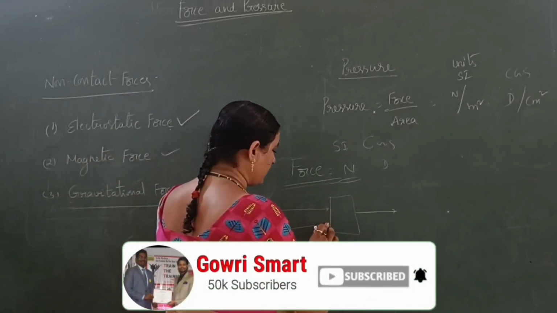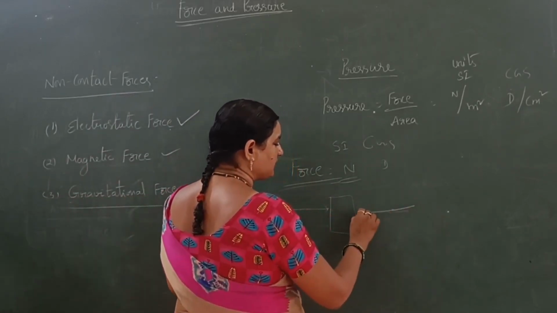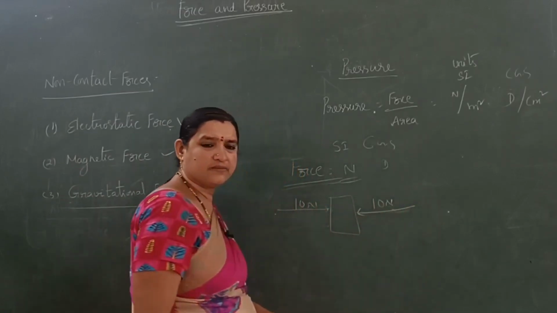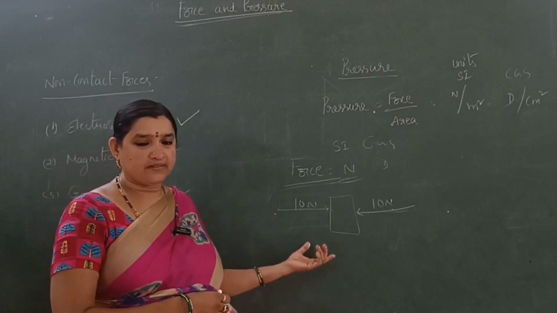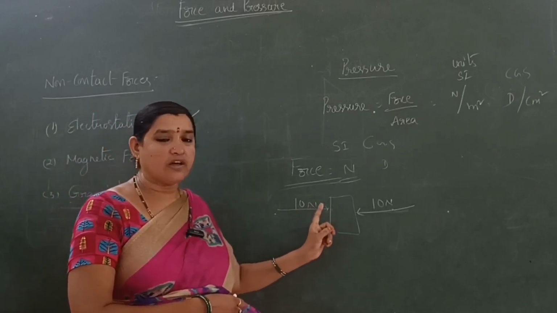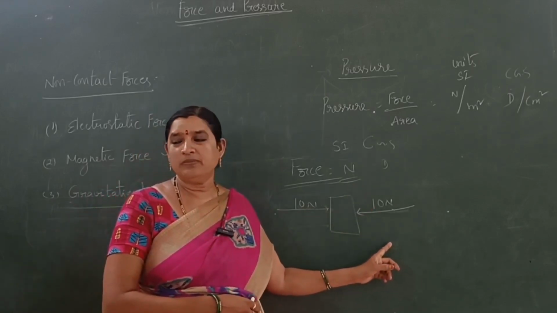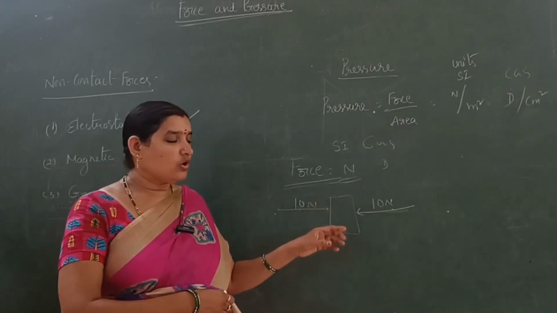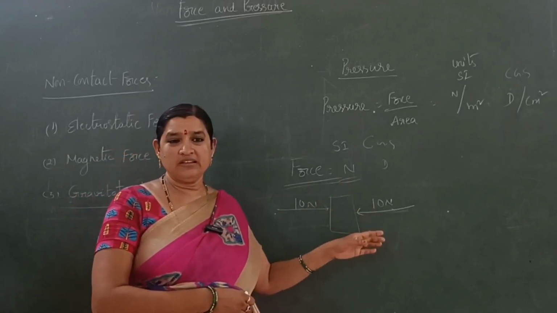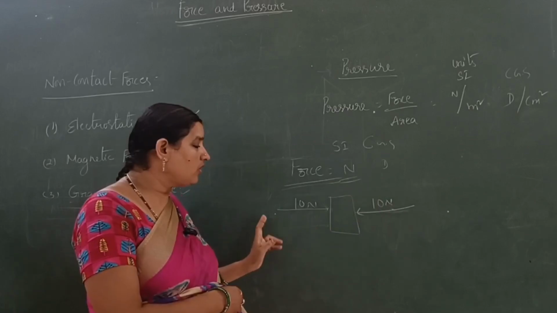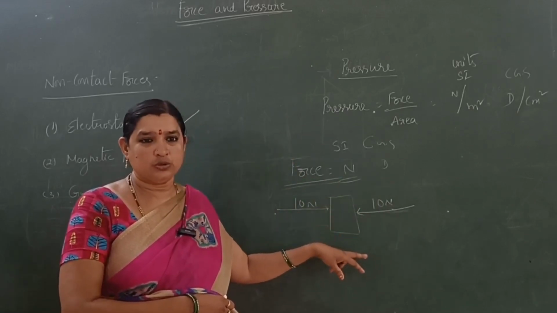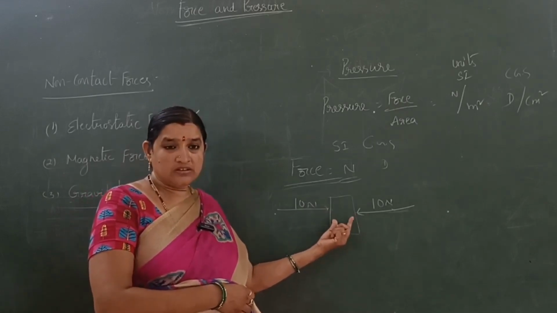For suppose, if we are applying the same force in the opposite direction, here 10 newtons and also here 10 newtons, what happens? The object is in stable condition. Why? Because the forces are equal in magnitude but opposite in direction. So if we are applying force in the same direction, the object will move and there is an increase in its speed. If we are applying force in opposite direction with equal magnitude, then it is in rest position.